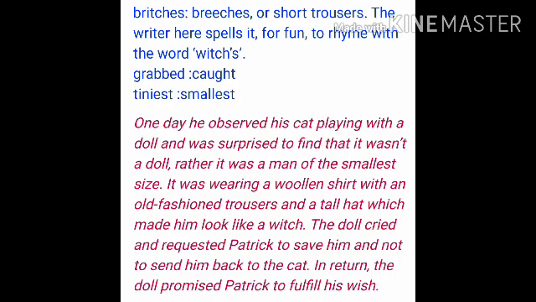So here, again, the red sentences you can see on the screen are the summary of that particular paragraph, and the blue ones are the glossary, or the meanings of the difficult words inside it. So in the second paragraph, the story tells us that one day he observed his cat playing with a doll. So this Patrick had a pet cat, and one day he saw that his cat was playing with a small doll. And after hearing some sound, he turned back and was surprised to see that doll.